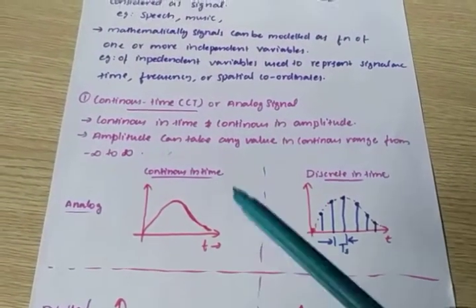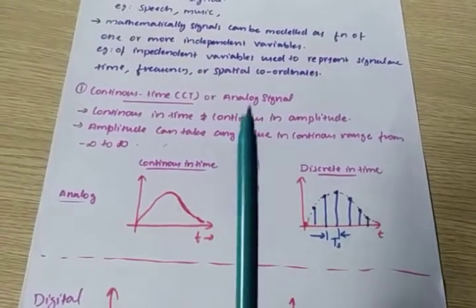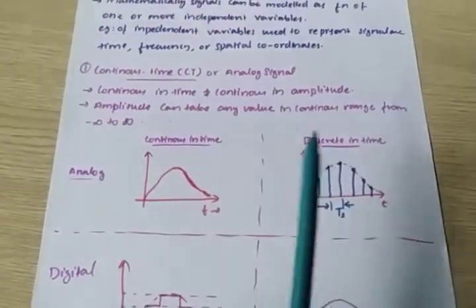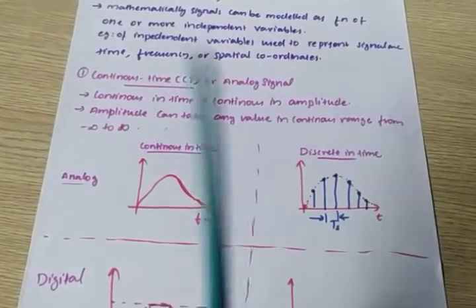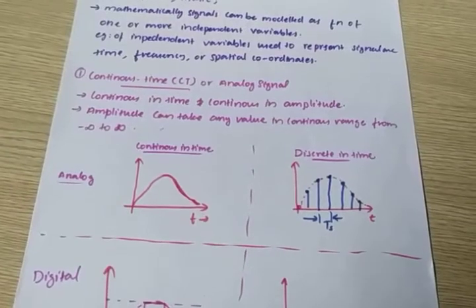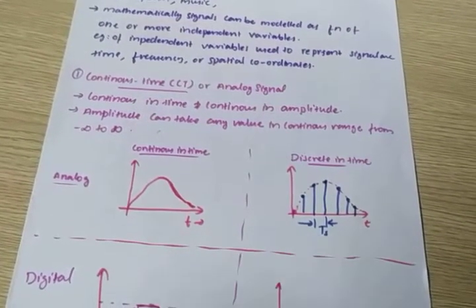First, signals can be classified mainly into two: one is analog and another one is digital. These are the two different classifications of signals. The first one is the continuous time or analog signal.